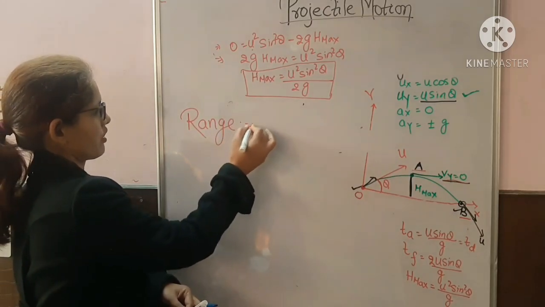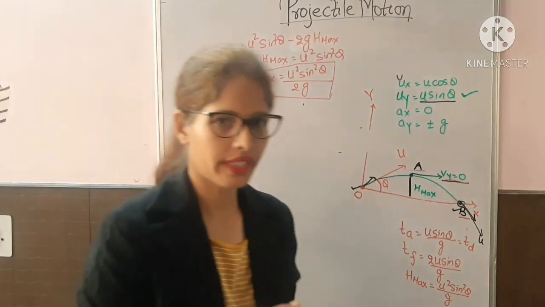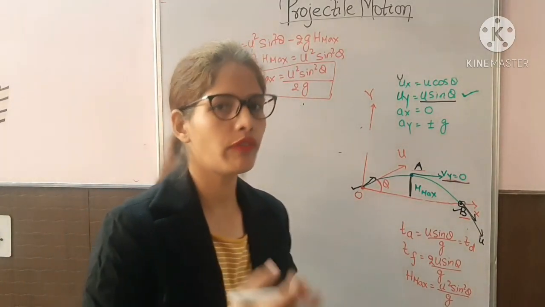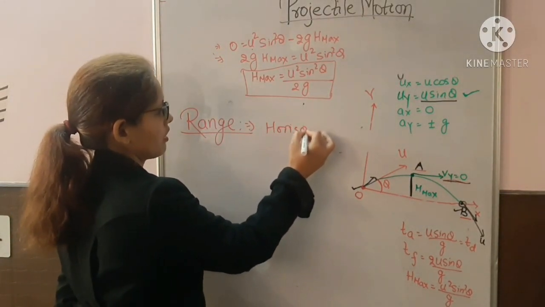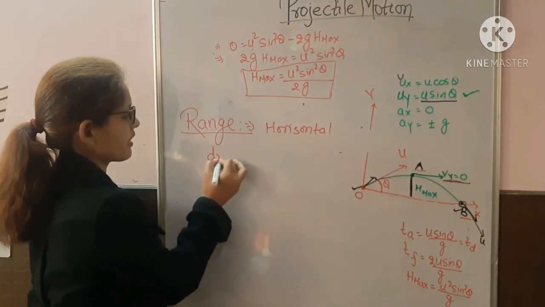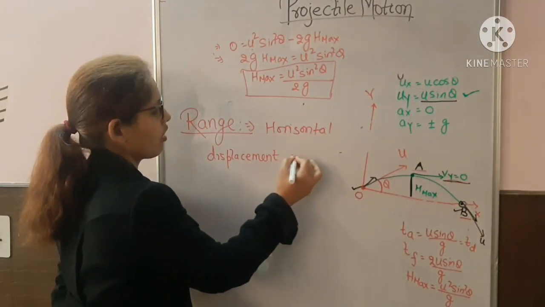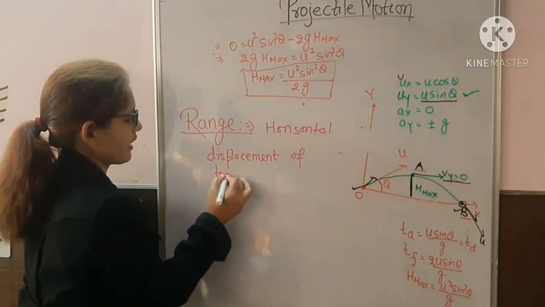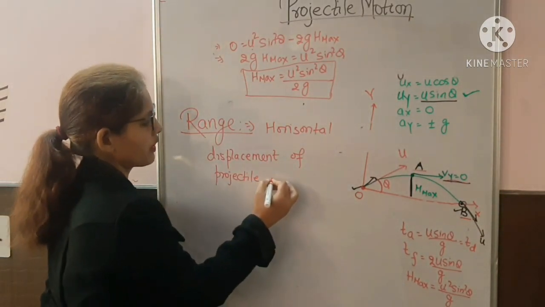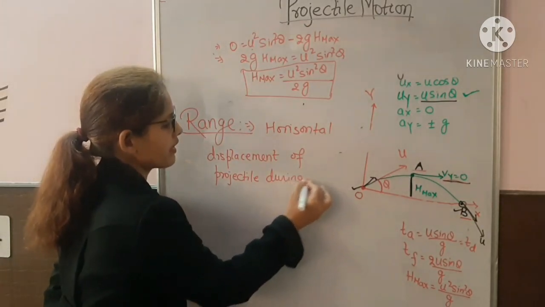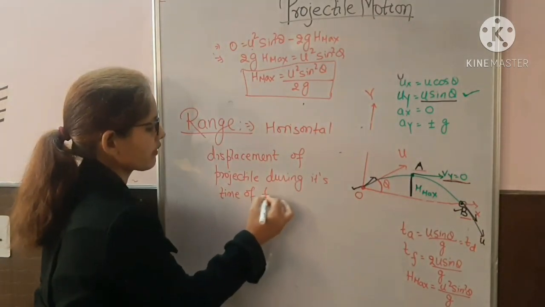So what is range? Range is the horizontal displacement of the projectile during its time of flight period. What is horizontal displacement? Horizontal displacement of the projectile. Projectile means the body you have projected, during its time of flight period.